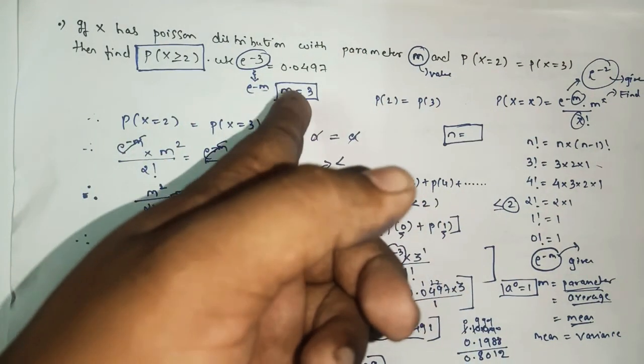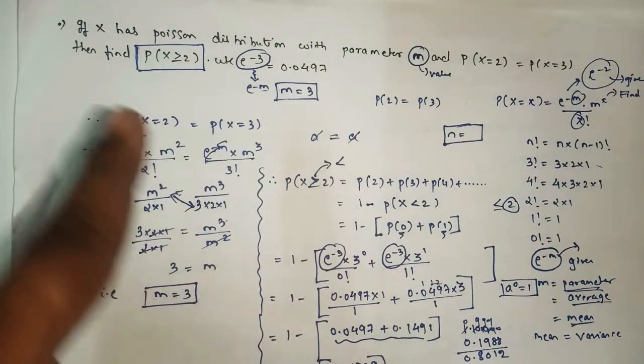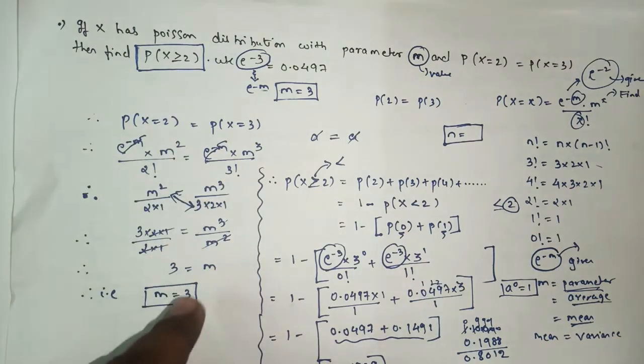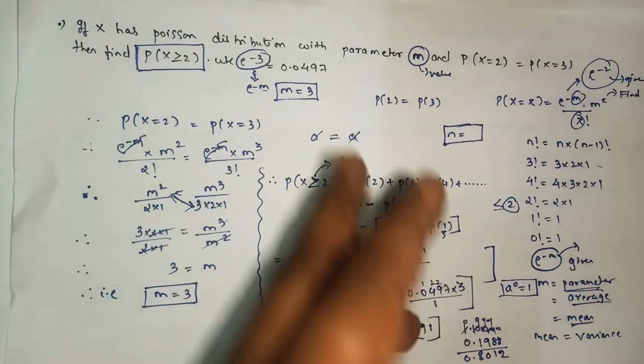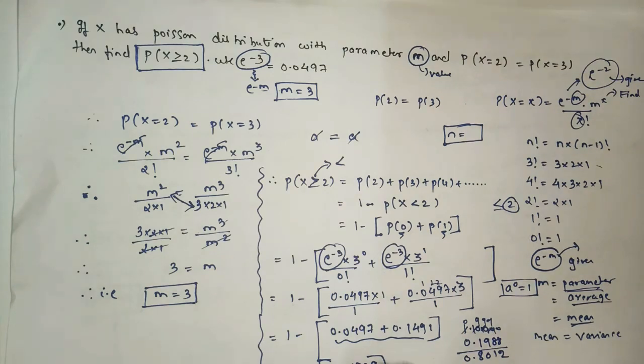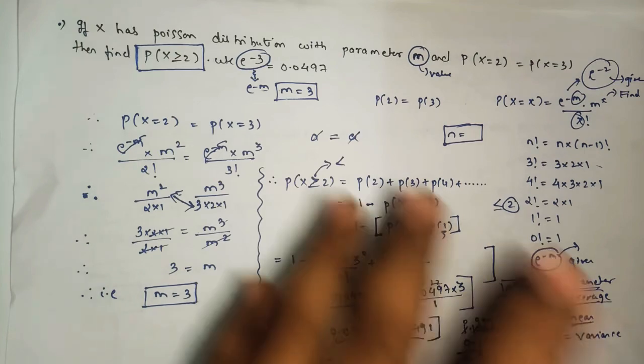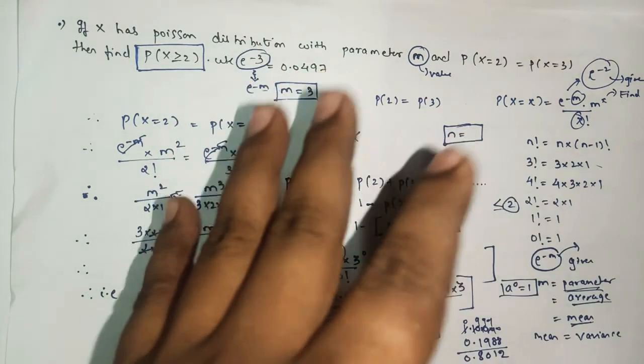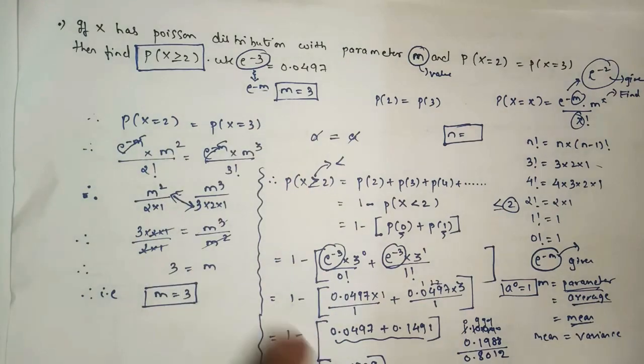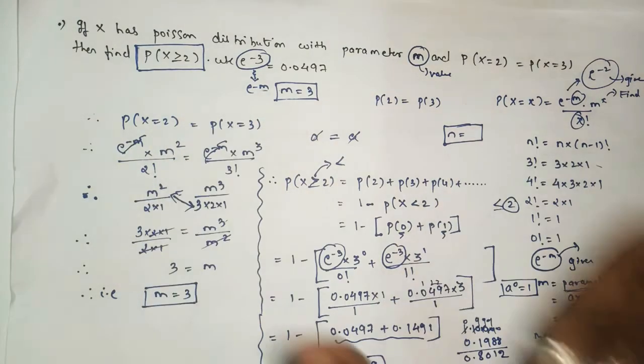So this is the trick from which you can find the answer, and this is the proper method. So in the exam you have to apply the proper method only. Don't write the value of m directly. If the value of m is given, then only you can write given m equal to 3, like that. When you don't have the value of m in the question, this is the way in which you have to find your answer.